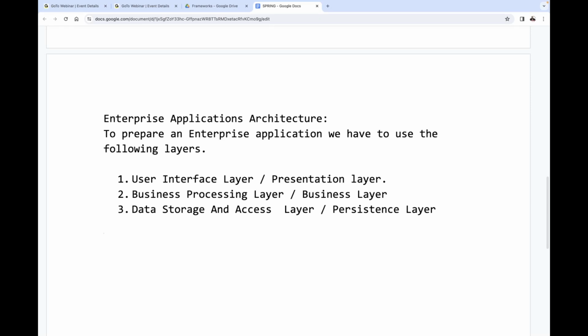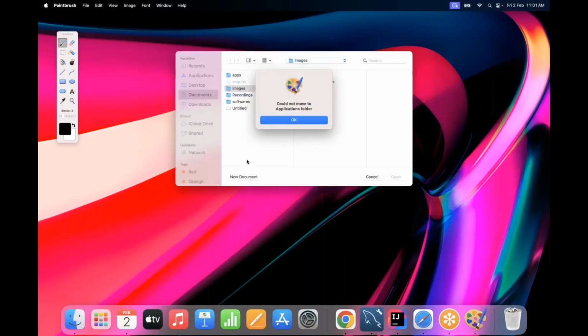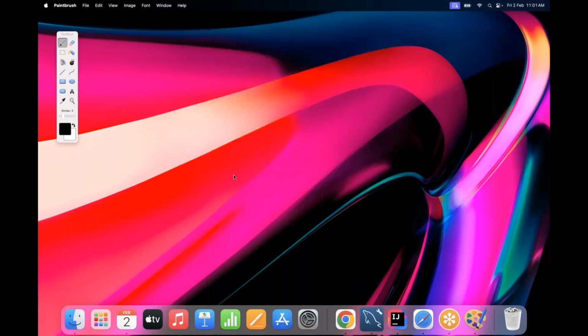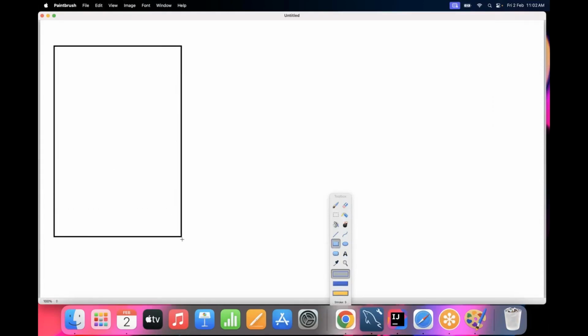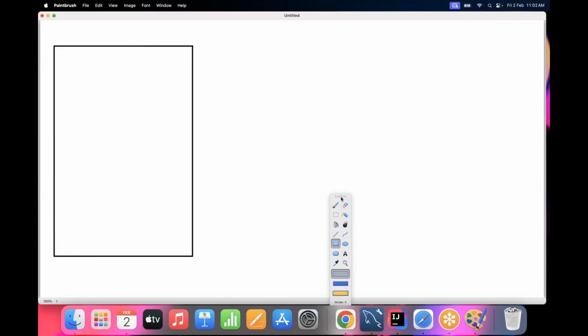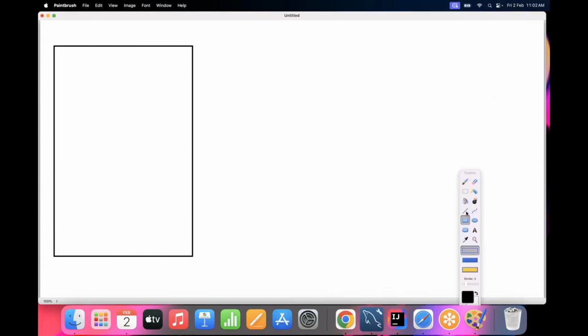Let's see it in the form of a diagram, then later I will go for this content. First of all, let me provide it in the form of a diagram. Observe carefully. So this is my enterprise application. Inside this enterprise application, I'm going to provide layers. This is one layer, and this is another layer, and this is another layer. Overall three layers we are having.